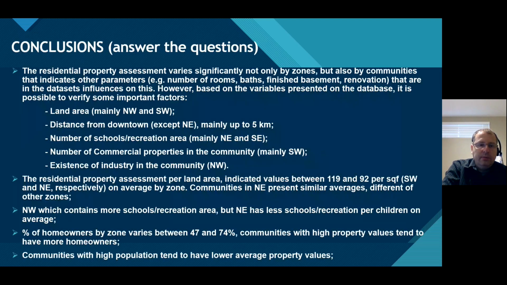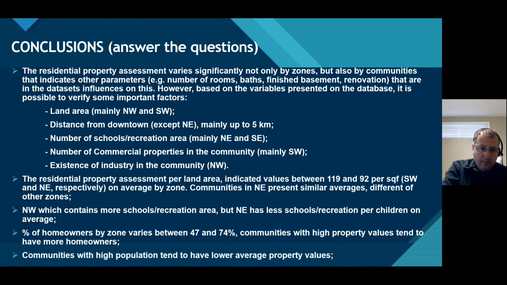Finally, we have here the conclusion, mainly for the questions that we needed to answer. One thing that we could see is that the property assessment varies significantly, not only by zones, but inside of the same community. Maybe it's caused by some parameters that were not taken into account in the data set, for example, number of rooms, baths, and other things. However, based on the variables that we have in the database, we have identified some important factors that influence the property assessment.